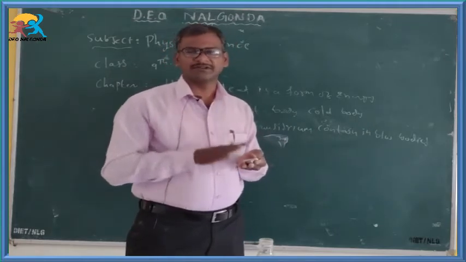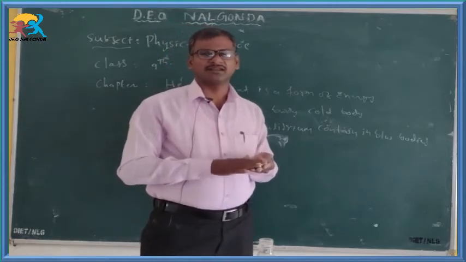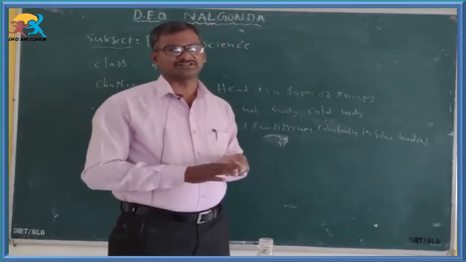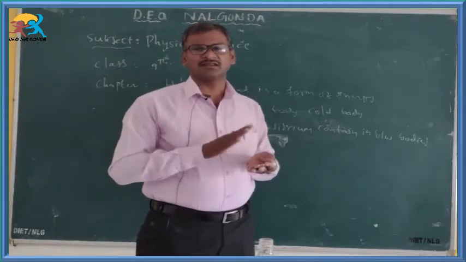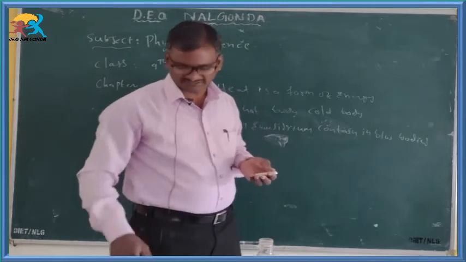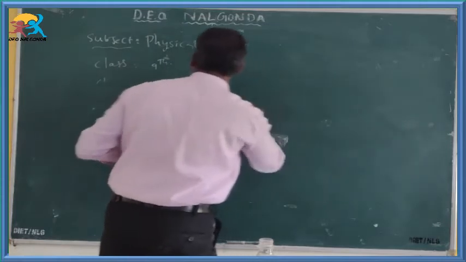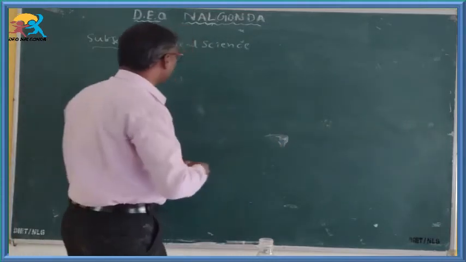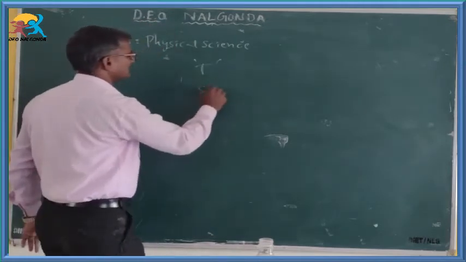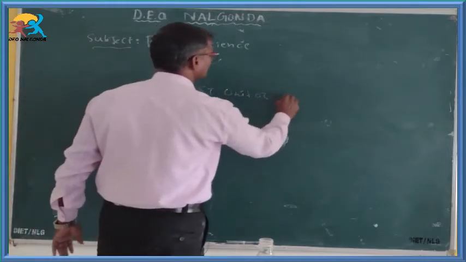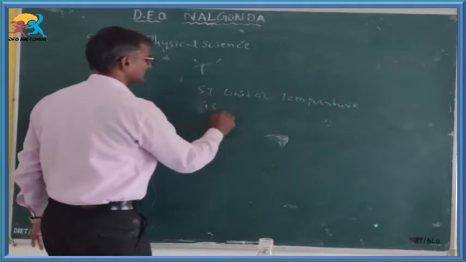The conventional definition of temperature is: the degree of coldness of a body or degree of hotness of a body is called temperature. Once again, the degree of hotness of a body or degree of coldness of a body is called temperature. Temperature is denoted by capital T. The SI unit of temperature is Kelvin.